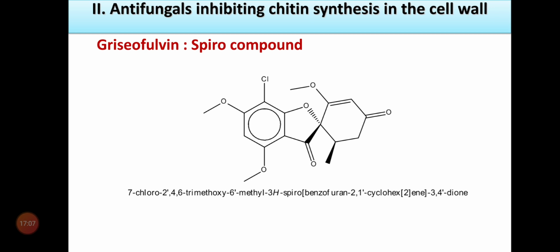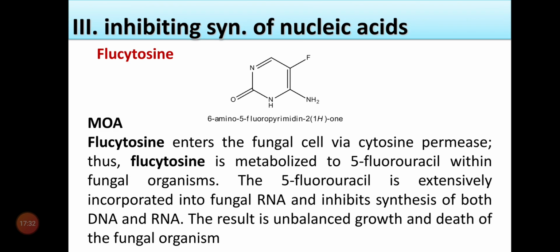Very few compounds, maybe not more than 10 compounds in your syllabus, are spiro compounds. So this is the area where the competitive examiner will ask questions: which of the following is not a spiro compound, or which of the following is a spiro compound, which spiro compound has which activity. So griseofulvin is a spiro compound which inhibits the chitin synthesis in the cell wall and acts as an antifungal agent.